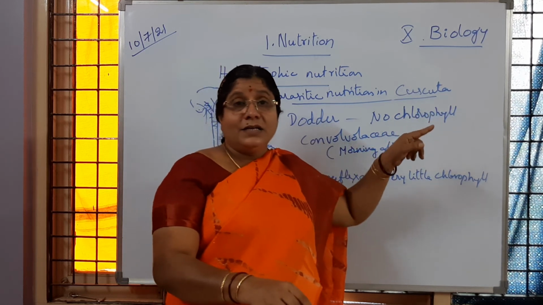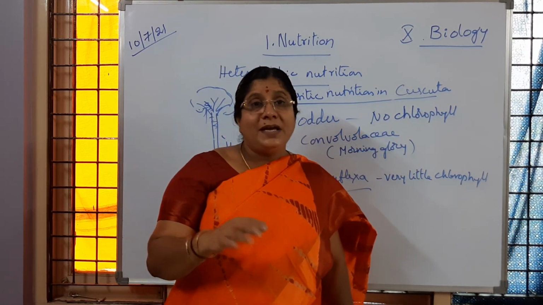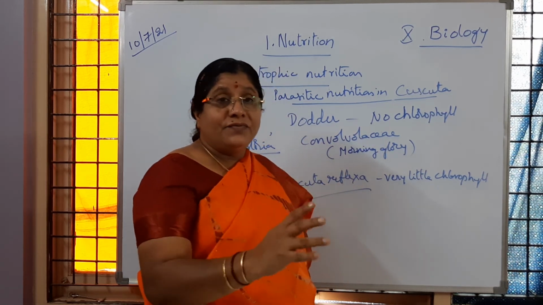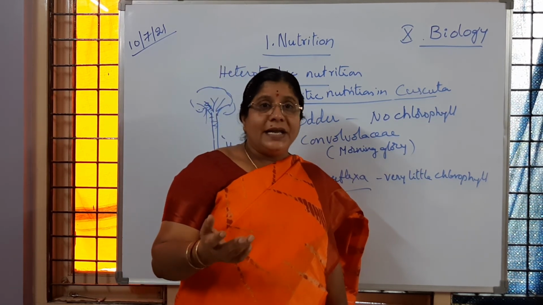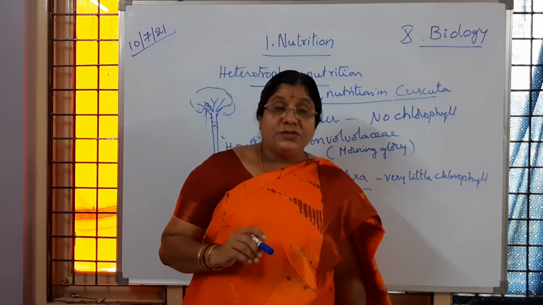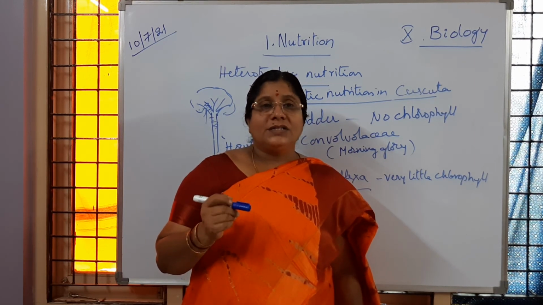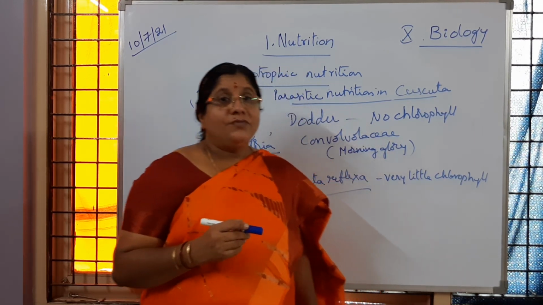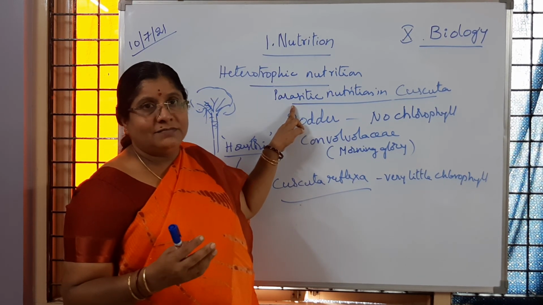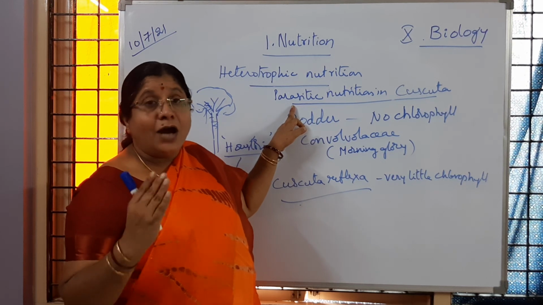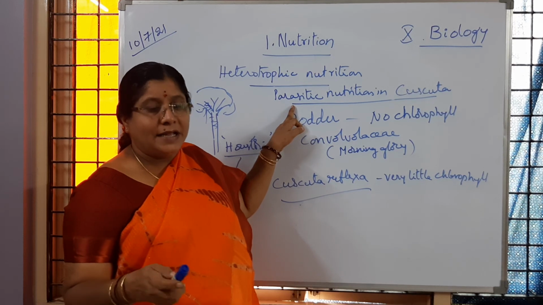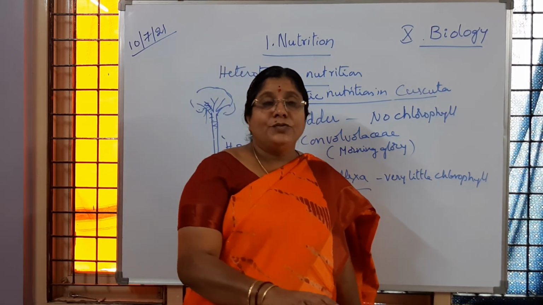Don't think otherwise, children. This species of plants is just getting food from the host plants. So coming to the next point, till now you learned how Cuscuta plants get food through parasitic nutrition. Some other plants, even if they are autotrophs, for additional support depend on other organisms. That we will discuss in tomorrow's class.